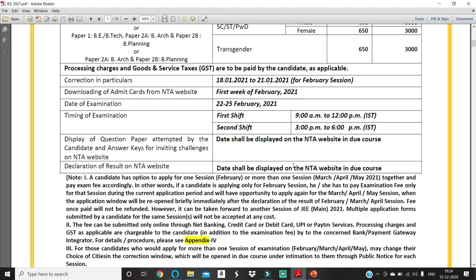So let me just give a quick glance of how to register, what the fees are and all those things. Display of question papers attempted by the candidate and answer keys for inviting challenges on the NTA website. After your exam, the dates will be displayed on NTA. You will be able to see what the correct option is and what option you chose. If you find the correct answer given by them is wrong, you can challenge them.